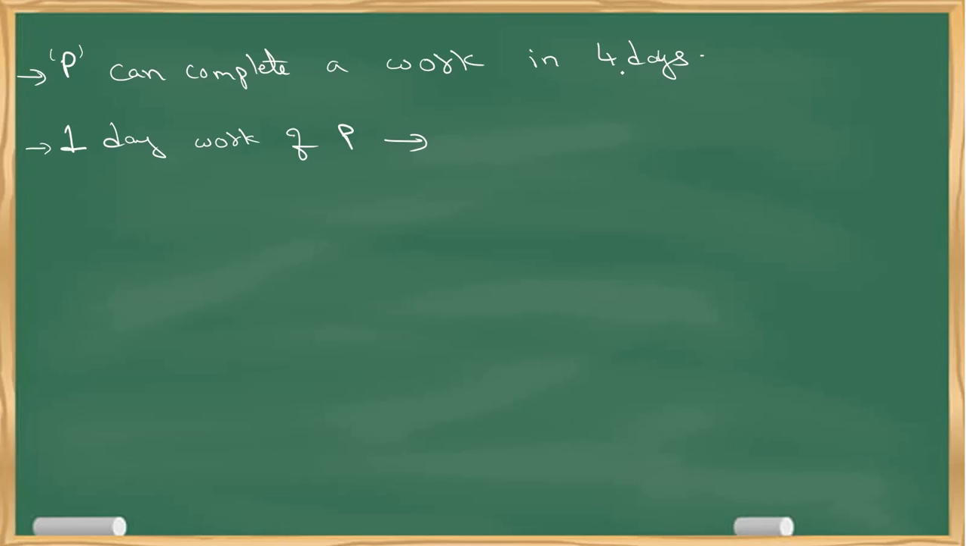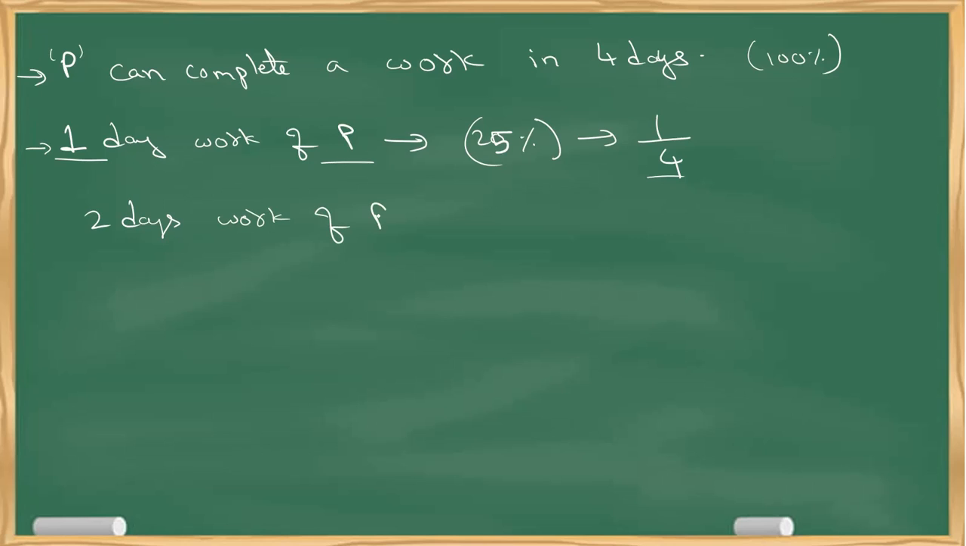Obviously, if I take 4 days, 100% work is there. Always the work is 100%. In 1 day it will be 25%, which is nothing but 1 by 4. Clear? So that means 1 day work of P is 1 by 4. Now tell me what is 2 days work of P. So 2 days work of P is first day work of P plus second day work of P. That is 2 by 4, which is nothing but 1 by 2.